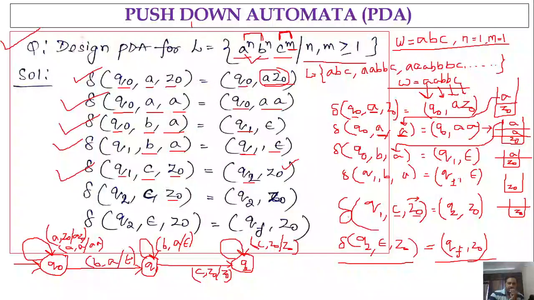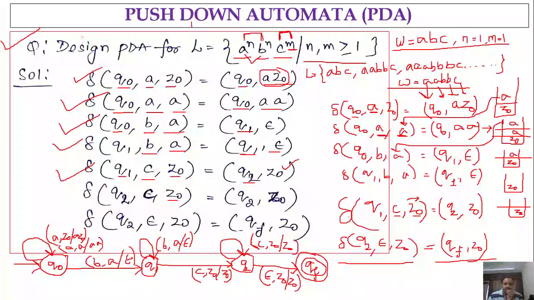So this process will continue as long as you see C. And in Q2, if we get the next input as epsilon and top of the stack is Z naught, you go to the state QF, which is the final state. So in Q2, if you get epsilon as input and stack content as Z naught, you are going to state QF, and what you are writing, slash Z naught onto the stack. So simply pushing Z naught itself, right?